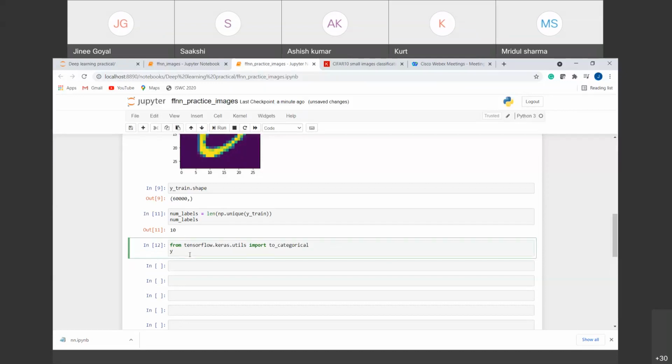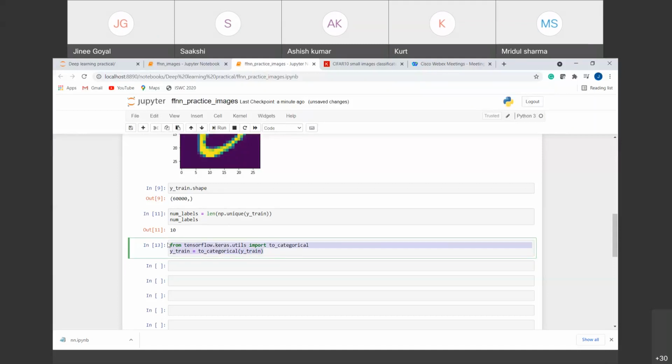Now, which data do I want to convert into categorical? The Y train data. So we'll call to_categorical, and in that I'm going to pass my original y train. If I run this, now the data has been converted into categorical data.